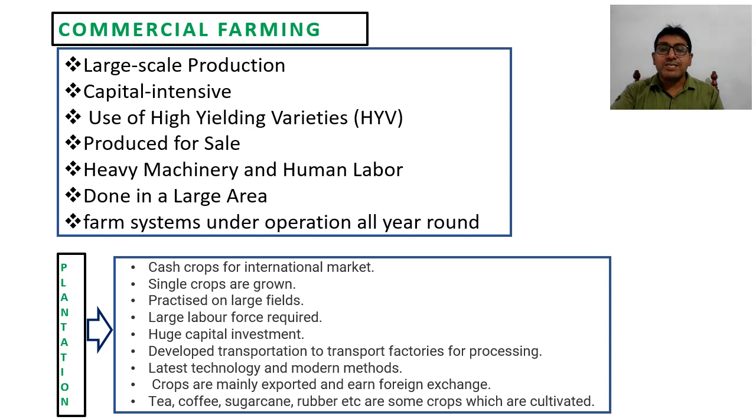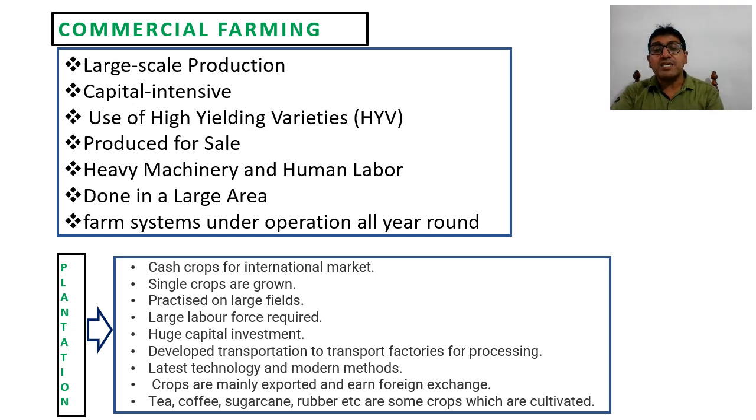Huge capital investment, definitely, as the land is bigger. Production is mainly for industries. That's why after getting the crops, they need to send them immediately to the market, and for this they require bigger machines, tools, transportation, and so a huge capital investment is required.